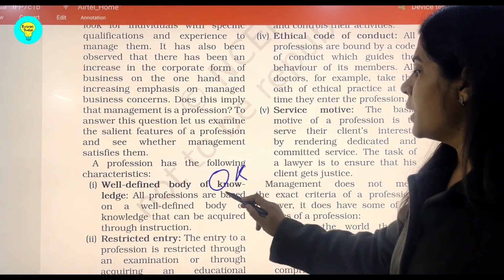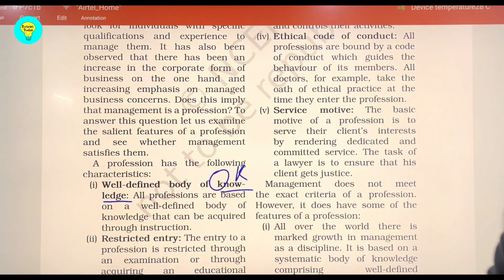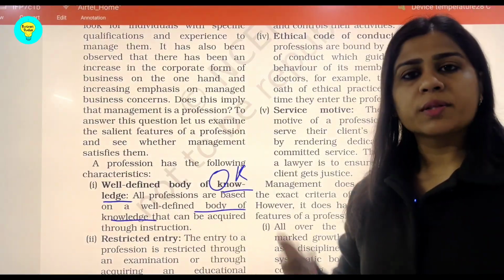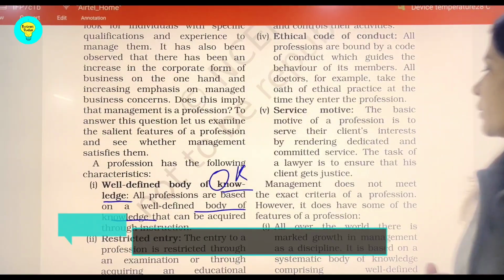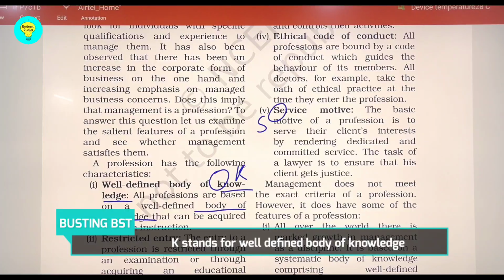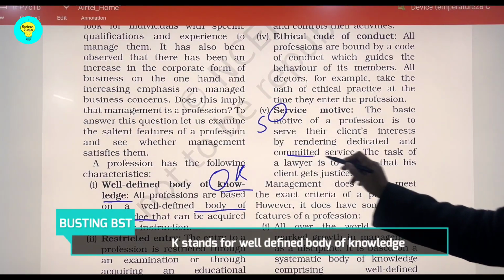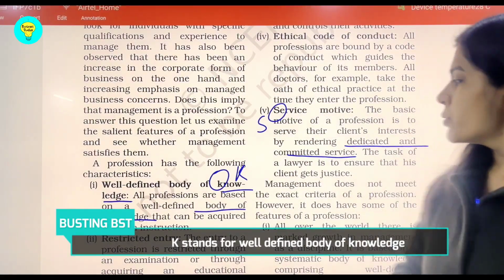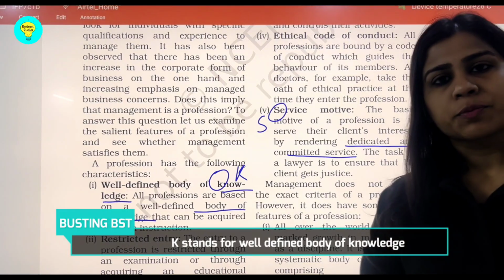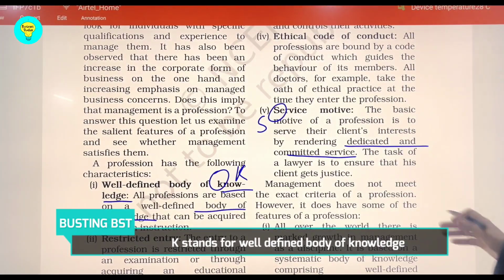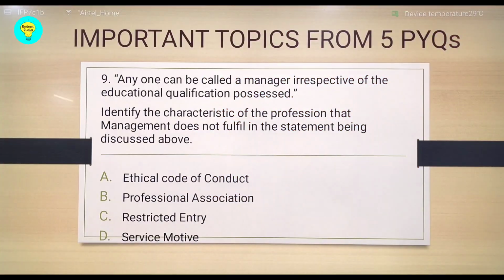So from here letter K has been taken up. It has something that we can refer to because it's a whole body of knowledge. Then last is S. S denotes service motive. Like every other profession, the managers also have something to serve to the society in a dedicated and committed manner. So whenever you get the question on management as profession, you have to refer to a small word called PERKS, depicting 5 of its sub-characteristics.